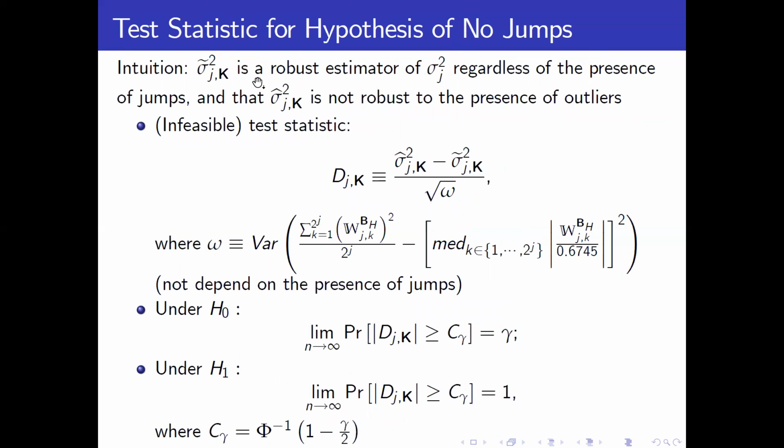The intuition is that since sigma tilde_j is robust while sigma hat_j is not, we take their difference as our test statistic. Under H0, both are consistent, so the difference is small. However, under the alternative, since the sigma hat part is not robust, it will be larger, while sigma tilde is still consistent. So the difference under the alternative will be large, and this gives the power of our test statistic. In the paper, we derive its size and also its power under H1 and H0.